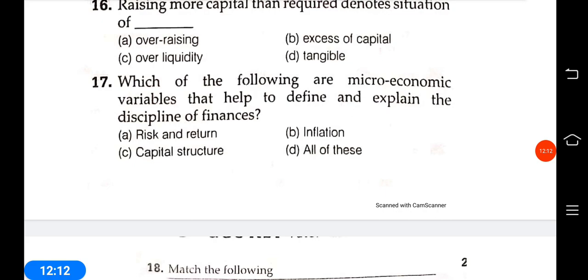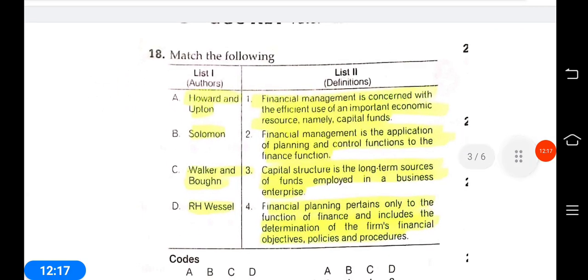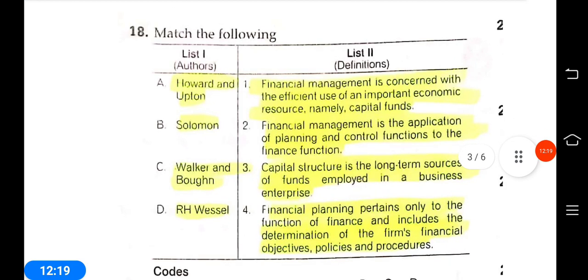Next question is matching. Howard and Upton, Solomon, Walker and Bergen, R.H. Hossel. Financial management is concerned with the efficient use of an important economic resource, namely capital funds. Financial management is the application of planning and control functions to the finance function.